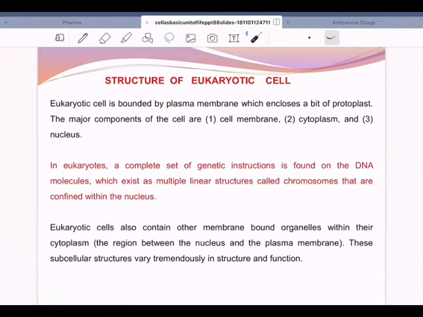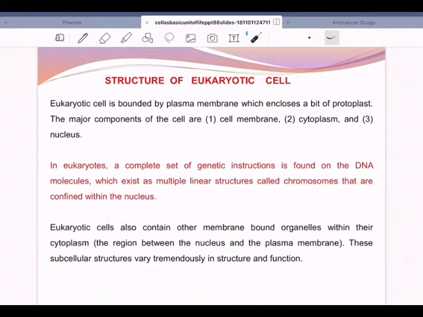If you compare prokaryotic and eukaryotic cells, prokaryotic cells are very small in size, in microns, and eukaryotic cells are big in size.